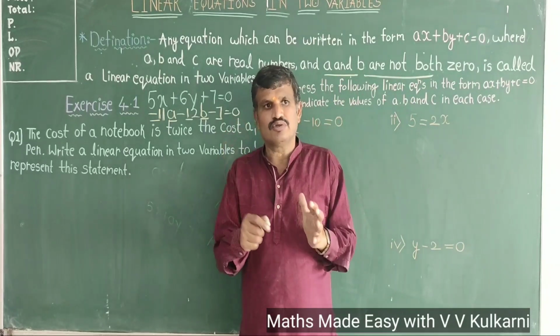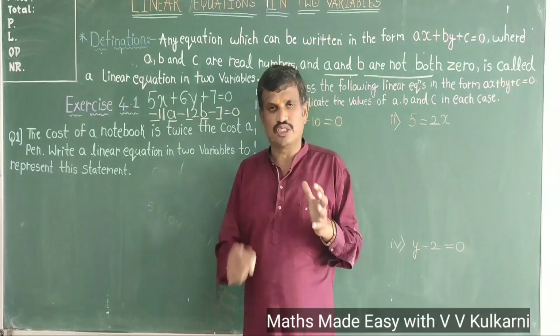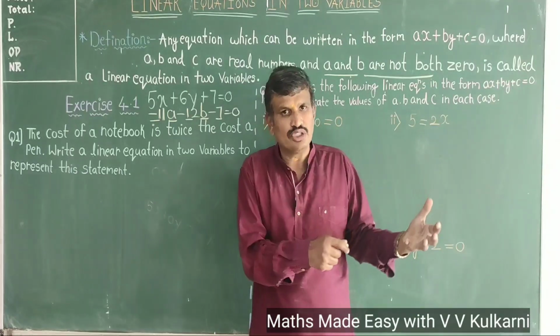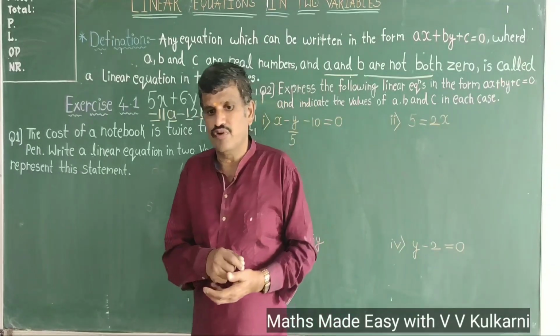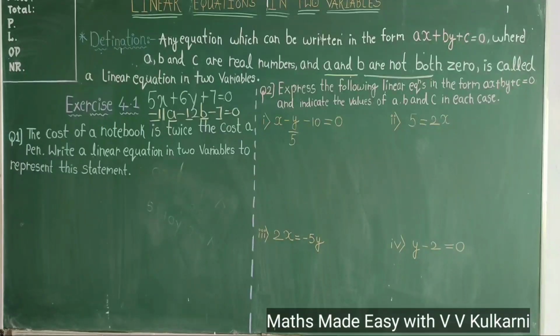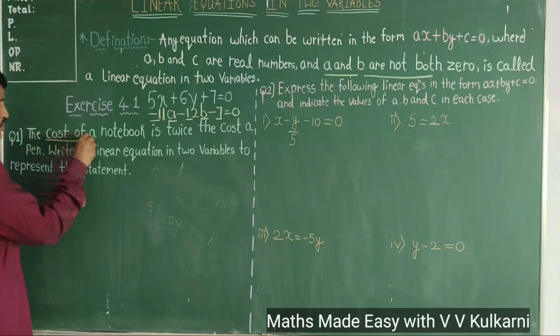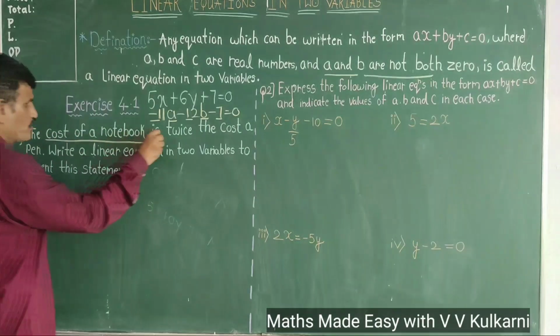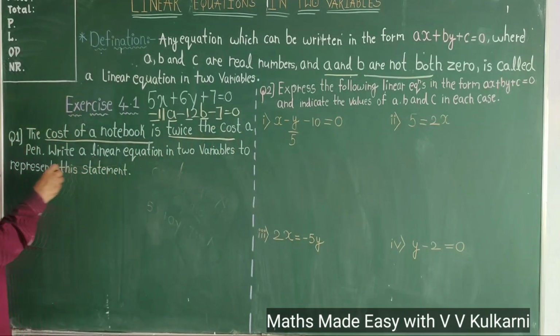So here also in your notebook, here also in your textbook, he has given you a situation. I have to convert it in the form of linear equations in two variables. How can I do it? The cost of a notebook is twice the cost of pen.